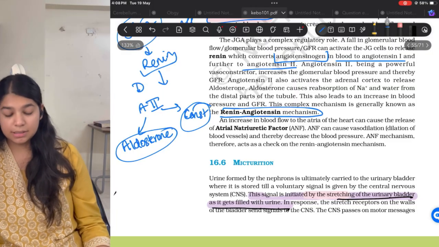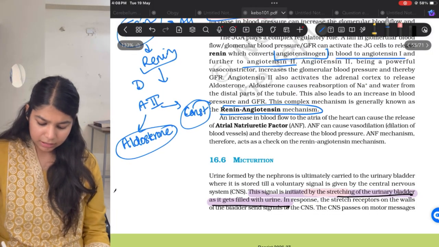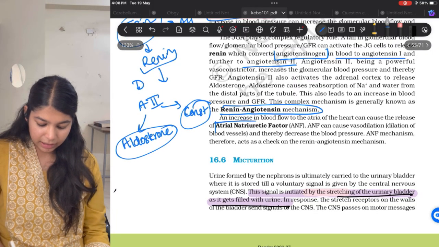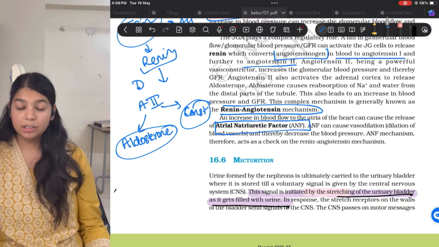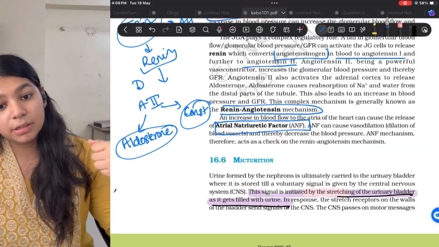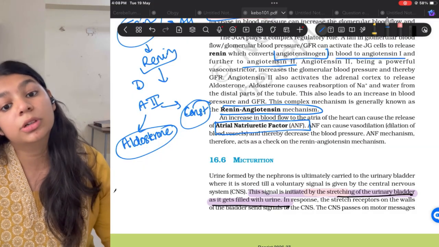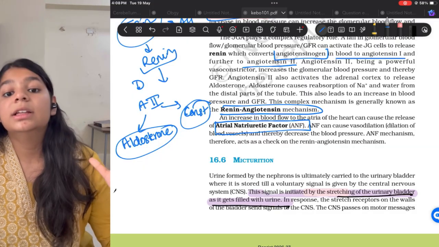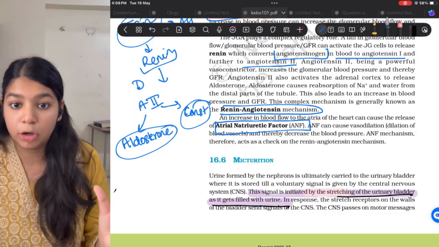Now if GFR increases highly, then we have ANF, atrial natriuretic factor, to inhibit it. If GFR increases, more water is reabsorbed through the kidney. If more water is reabsorbed through the kidney, then the blood will have more volume.